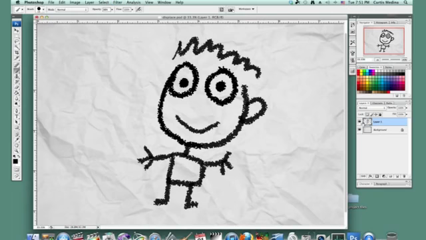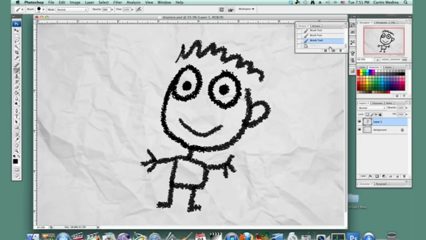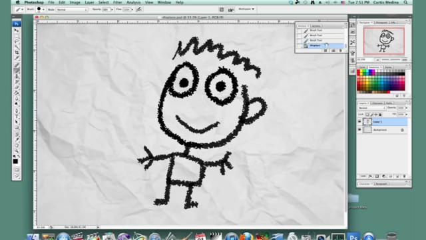And now it's a little hard to see. I'll go back and forth between the two, but it displaced it a little. It also bent the lines along with the paper. That's what the displace does.